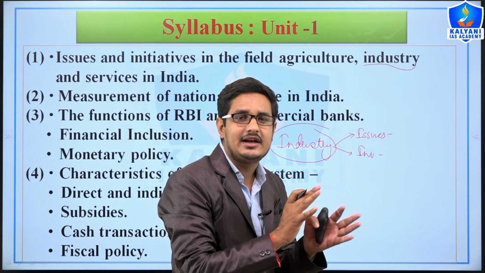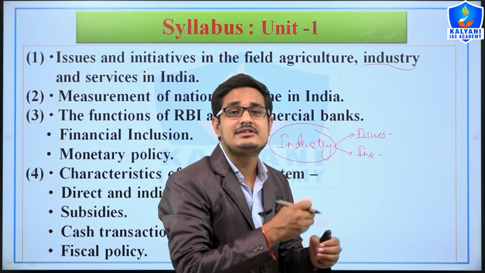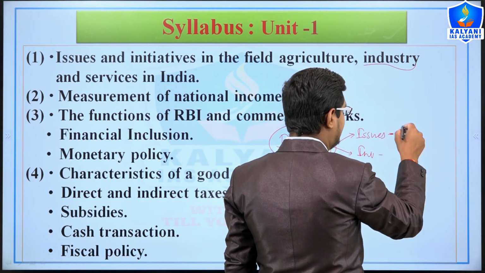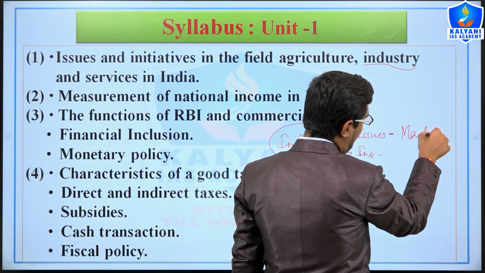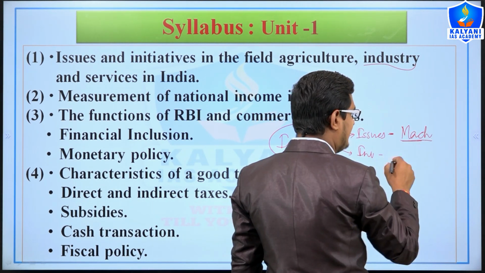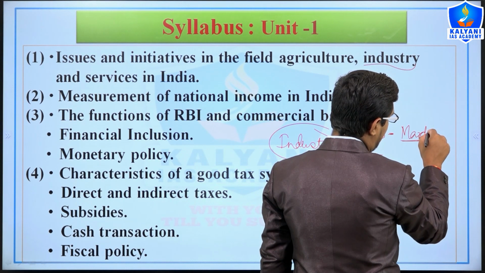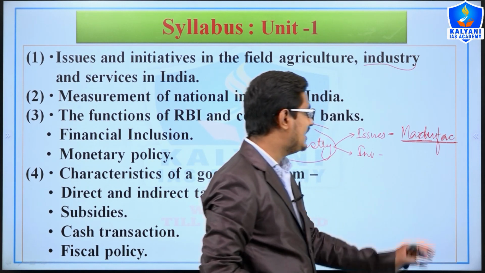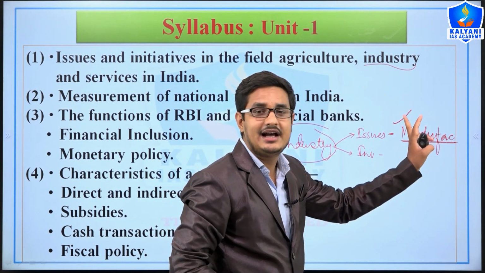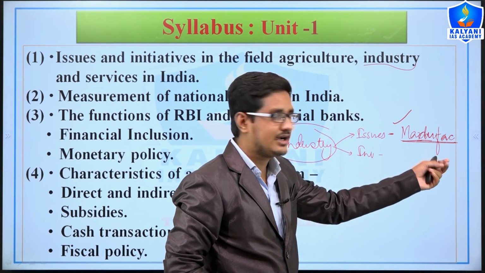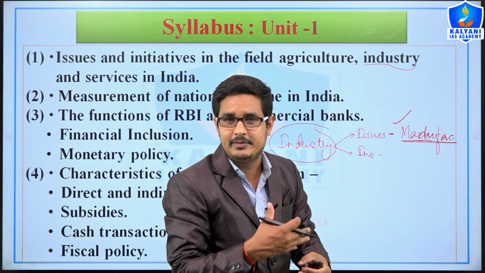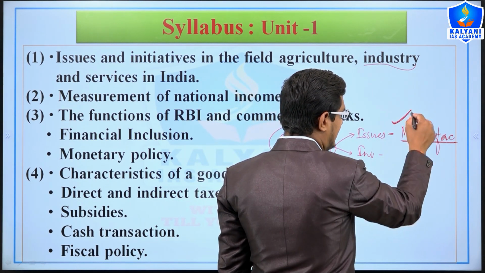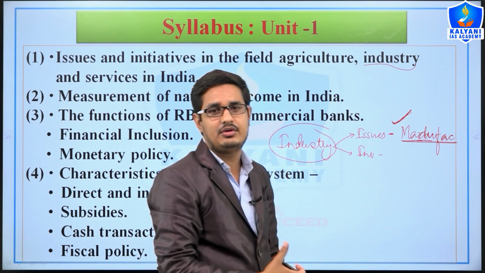Then Indian units are converting into sick units, and we need to produce more, and the Modi government wants to make India a manufacturing hub, right? So these are the issues in industries: low production, lack of research and development, lack of capital, and Indian products not being at world class level.